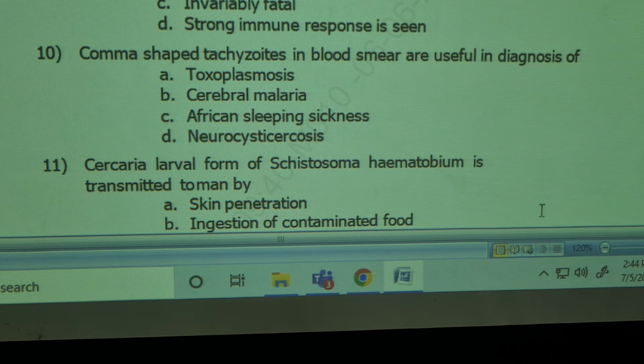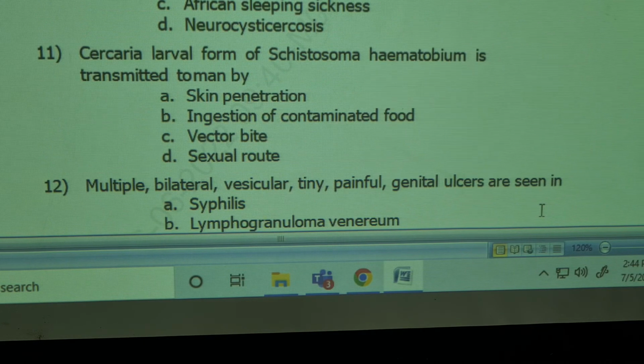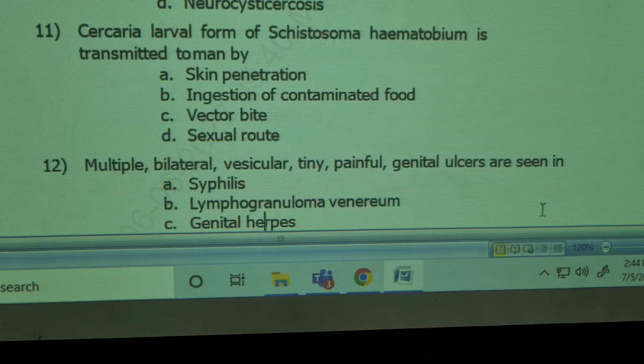Comma-shaped tachyzoites, again repeated. Tachyzoites here, not gametocytes, in the diagnosis of toxoplasmosis, cerebral malaria, African sleeping sickness, neurocysticercosis. It is Toxoplasma gondii, toxoplasmosis. Cercaria, the larval form of Schistosoma haematobium, is transmitted to humans by skin penetration, ingestion of contaminated food, vector bite, and sexual route. It is transmitted by skin penetration.